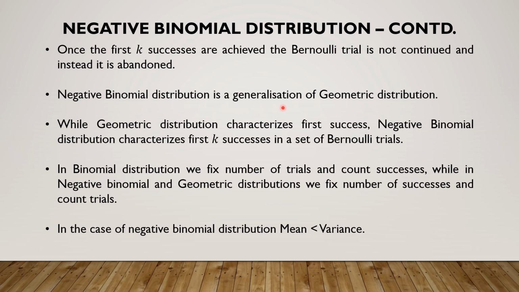It is a generalization of the geometric distribution, as I told you. In geometric distribution and negative binomial distribution, we are emphasizing the number of trials required for the first success or the first k successes respectively, unlike binomial and Poisson, which look for the success and not for the number of trials. In simple words, in binomial and Poisson, we fix the number of trials and count successes, whereas in negative binomial and geometric, we fix the number of successes and count the trials. A distinct feature of the negative binomial distribution is that the mean is always less than the variance.